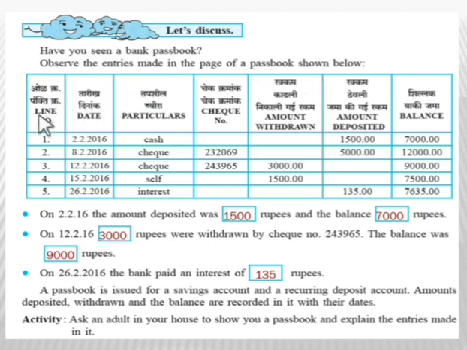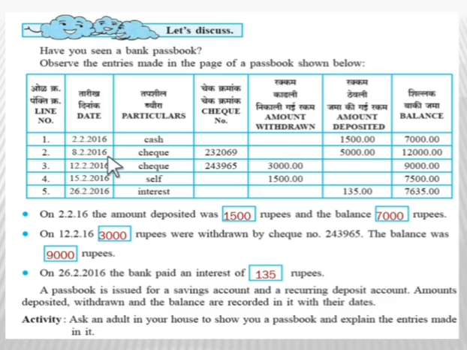Now here the first column is the line number. Then the date, then the particulars, then the check number. Then the amount withdrawn, amount deposited and balance are given here. So now what is shown here? In the first line, it is given that on 2/2/2016, that is 2nd February 2016, an amount is deposited through cash. What amount is deposited? 1500. And after depositing 1500 in the account, the balance of the account is 7000 rupees.